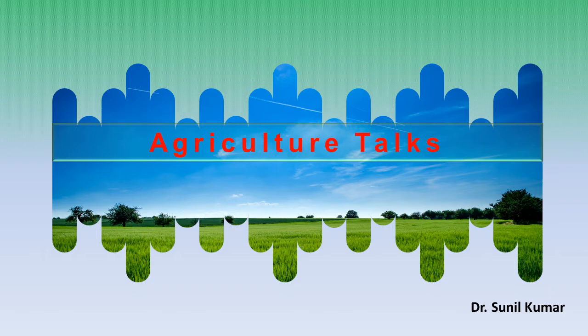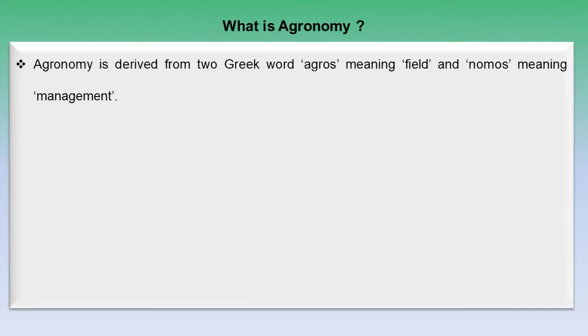So today I'm going to discuss terms related to agronomy. This is part one of the video. First of all, what is agronomy? Agronomy is derived from two Greek words. First is agros, meaning field, and nomos, meaning management.